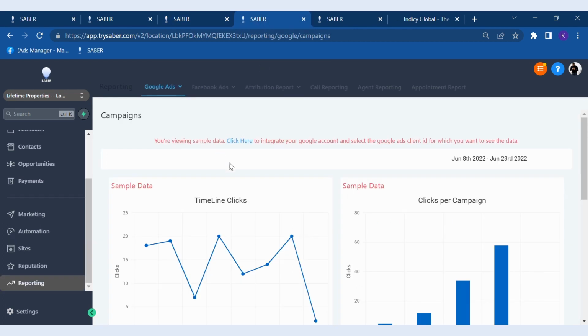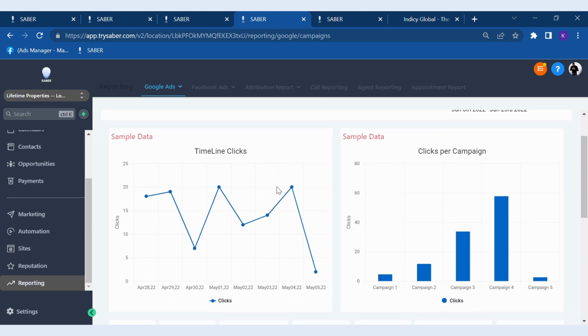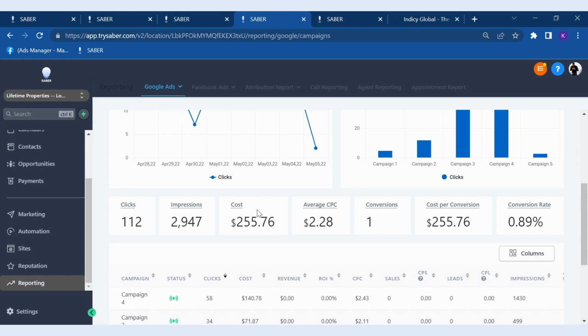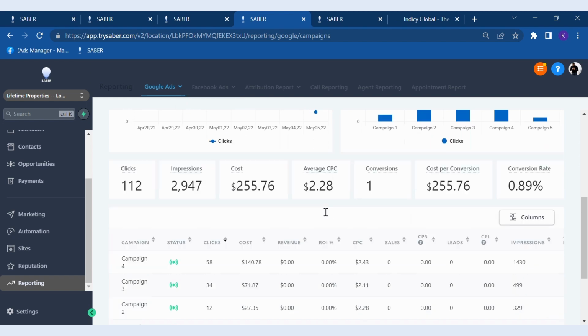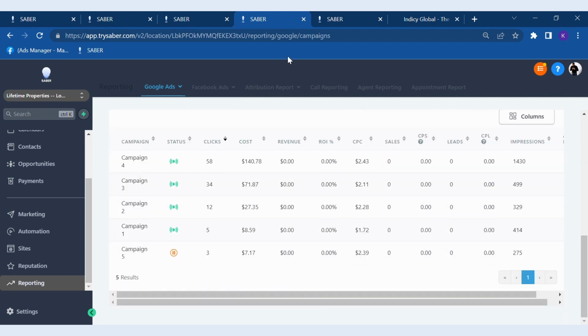Then for those who are running ads, another great feature just to throw out there is you can manage and review how your ads are doing, whether it's Facebook or Google. You can check out each individual campaign, ad groups, keywords, conversions. You can review all of this information here if it's connected.